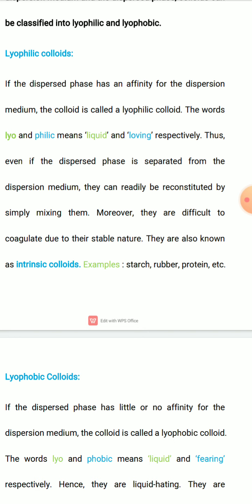Examples of lyophilic colloids: starch, rubber, protein. These are one type of lyophilic colloids. Okay, and these lyophilic colloids are also known as intrinsic colloids.